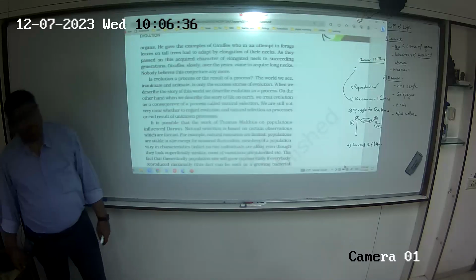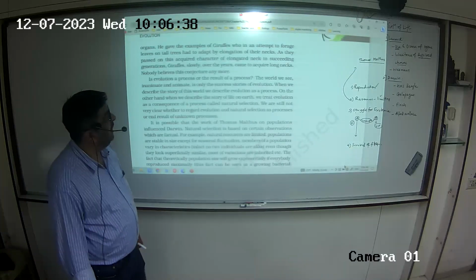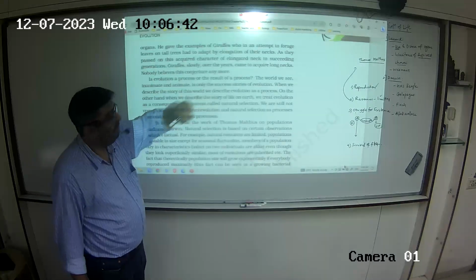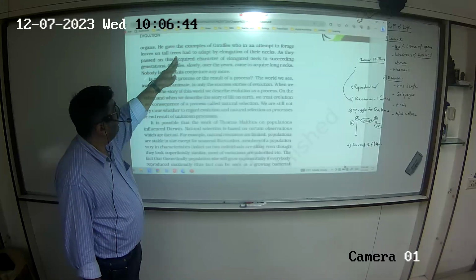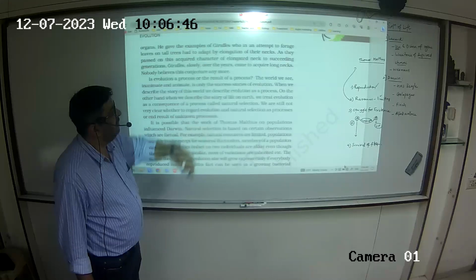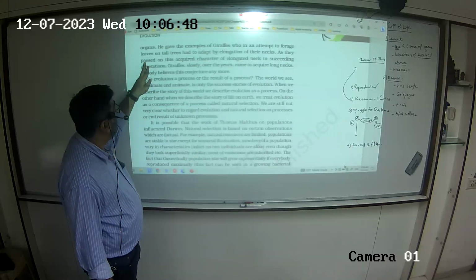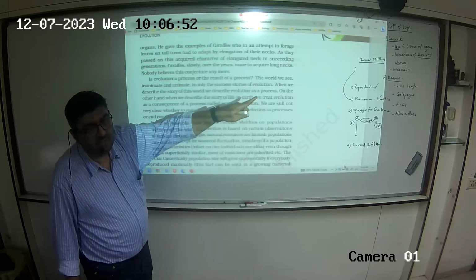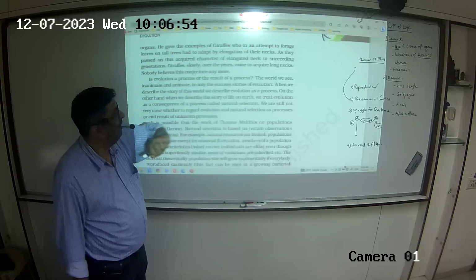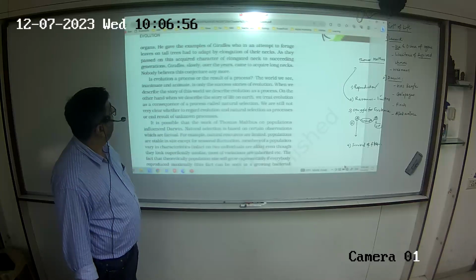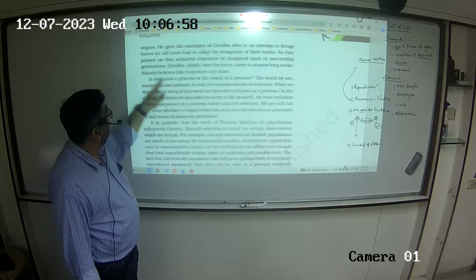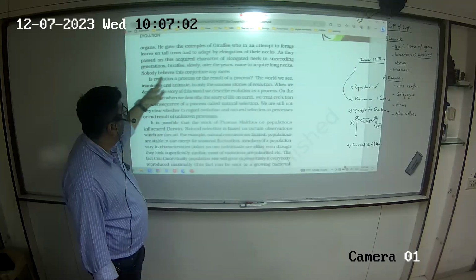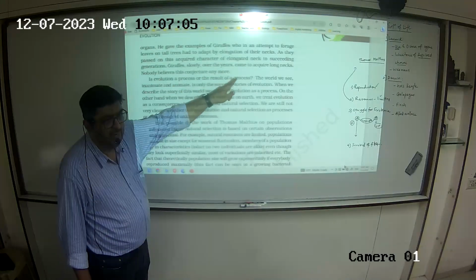He gave the examples of giraffe, who in an attempt to forage leaves, forage eat, on tall trees, had to adapt by elongation of their necks, and as they passed on this acquired character, what is written? Inheritance of acquired character, right, to succeeding generations. So they came to acquire long necks. Nobody believes this conjecture anymore.